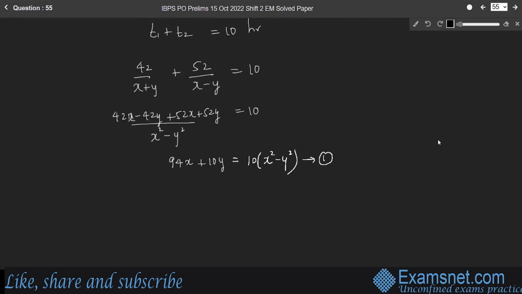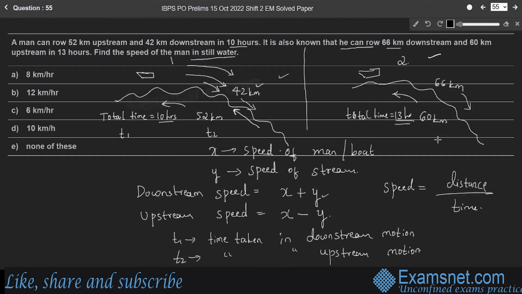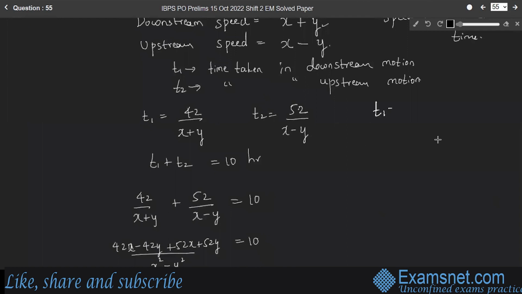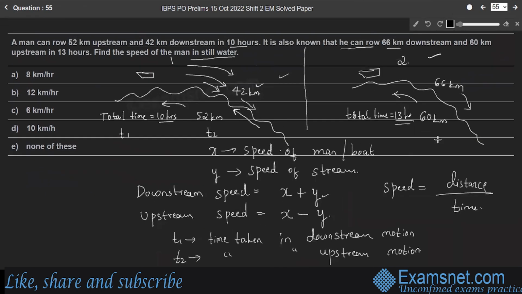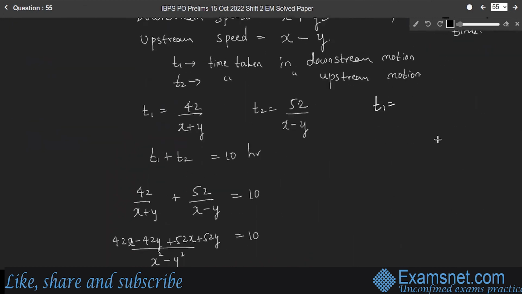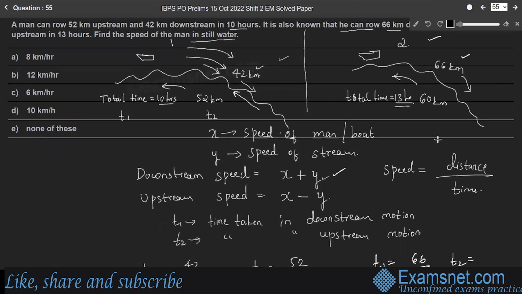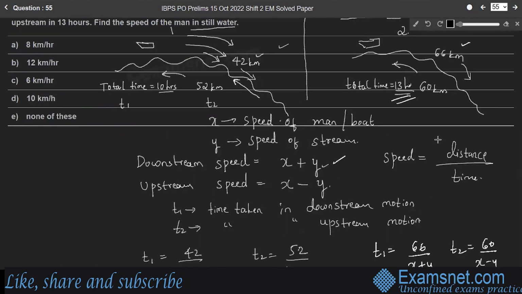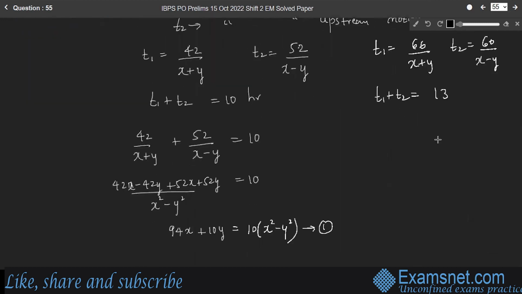Now consider the second case. The same man can row 66 kilometer downstream and 60 kilometer upstream. In this, T1, the time taken in downstream motion, is distance 66 divided by downstream speed x plus y, whereas T2 is upstream distance 60 kilometer divided by x minus y. Total time is given in the question as 13 hours.